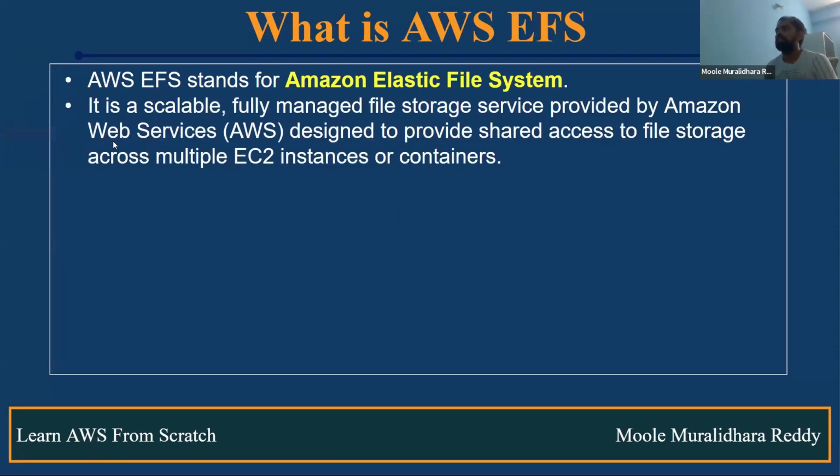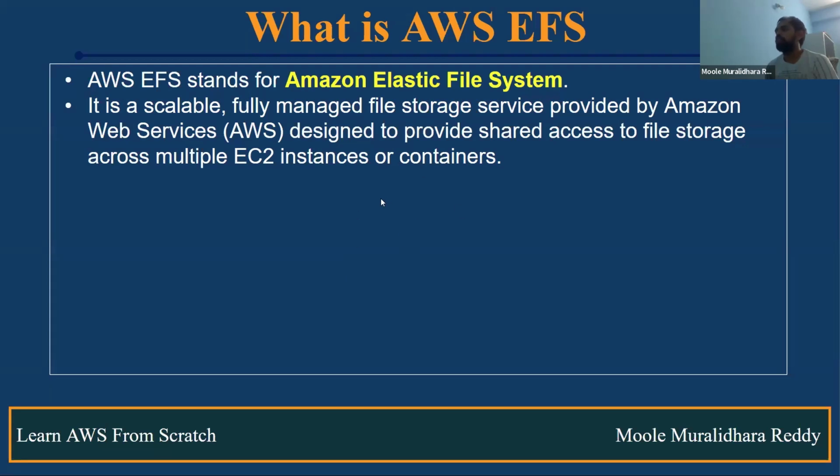This EFS is a scalable and fully managed file storage service provided by AWS, designed to provide shared access to file storage across multiple EC2 instances or containers. This is the file storage. We can use this particular EFS for multiple EC2 instances and containers. We can use the same EFS and we can update the data, right?